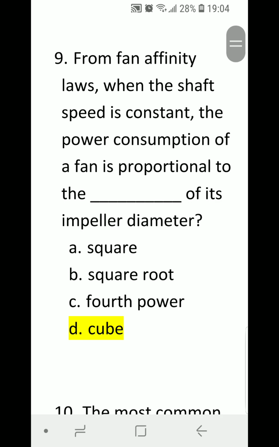Number 9. From fan affinity laws, when the shaft speed is constant, the power consumption of a fan is proportional to the blank of its impeller diameter. A. Square, B. Square root, C. Fourth power, or D. Cube? Correct answer is D. Cube.